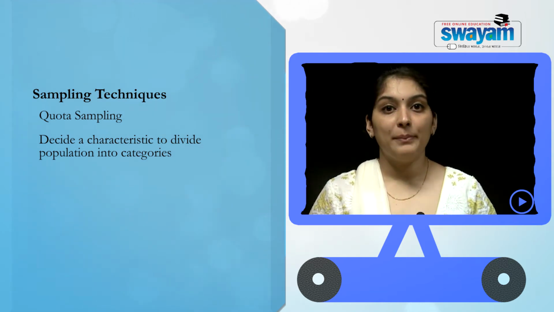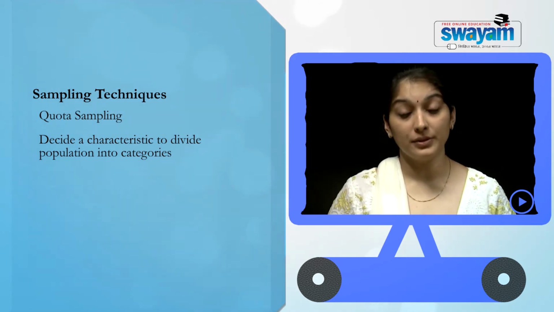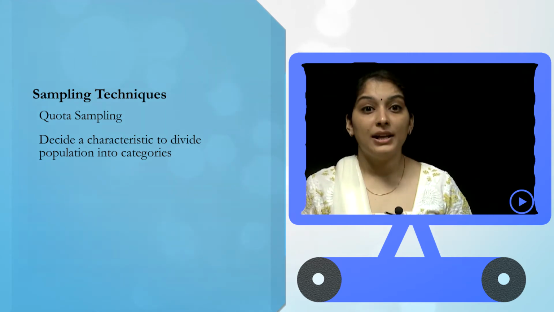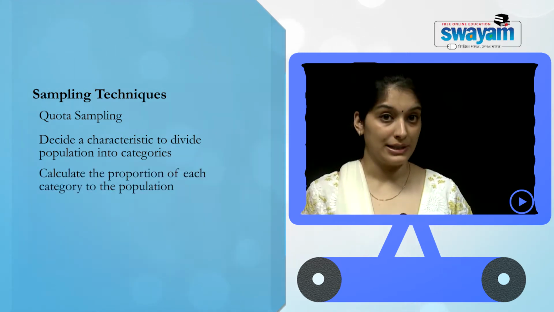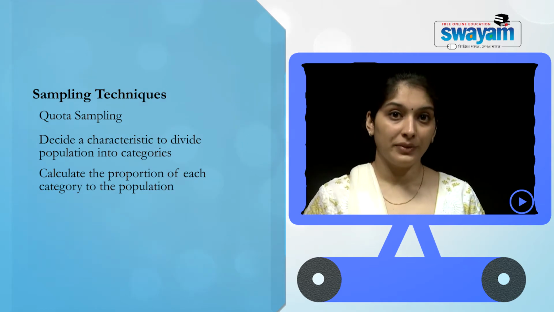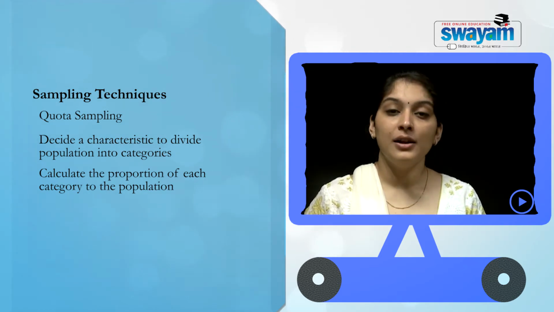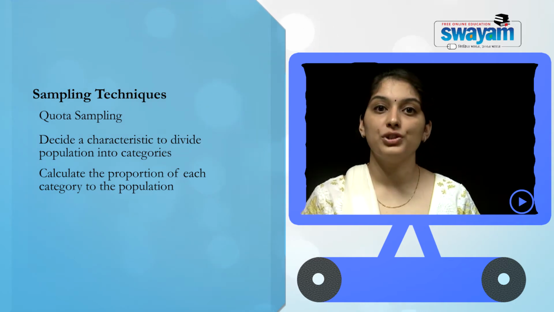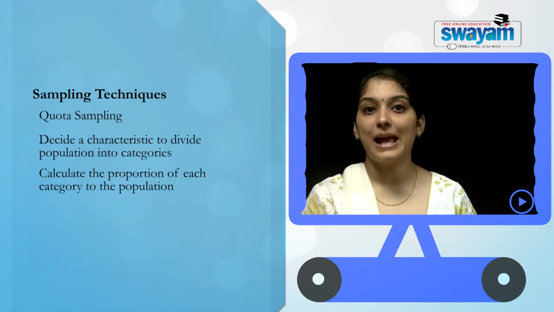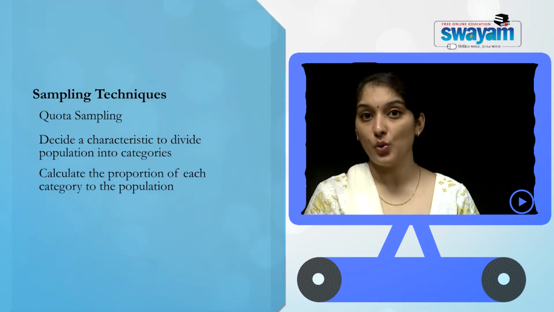This kind of quota sampling is very helpful for in-depth investigation. Now he will calculate the proportion of each category to the universe, that is how many men in a particular age group are represented in the universe, and in the same proportion he will take out the sample from that particular quota.